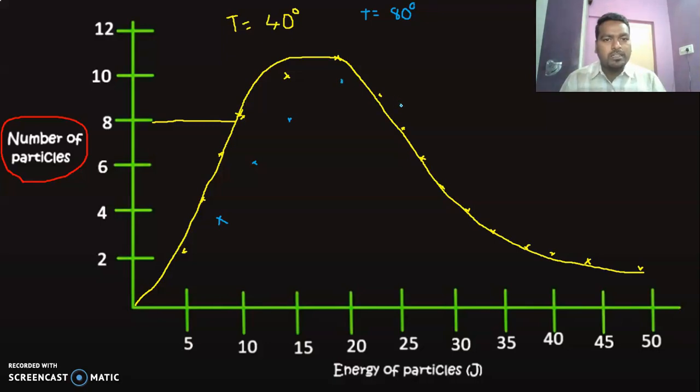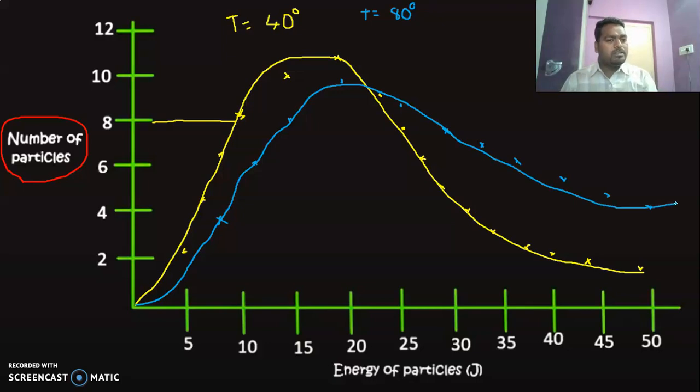So like this, the energy of the gaseous molecules increases, and if we join all these points, you will get a curve like this. This is the curve at 80 degrees Celsius, and this is the curve at 40 degrees Celsius.